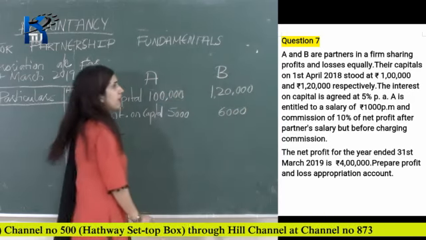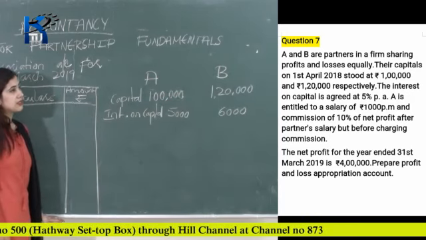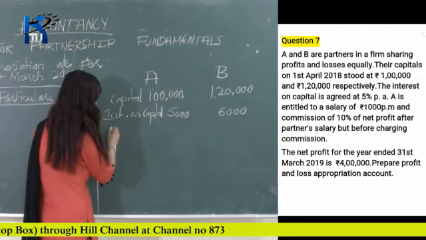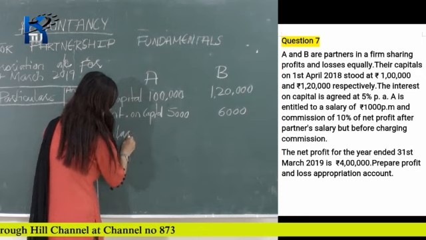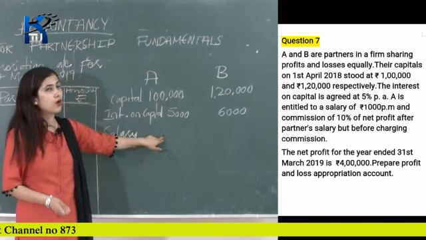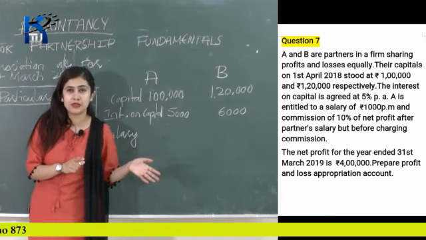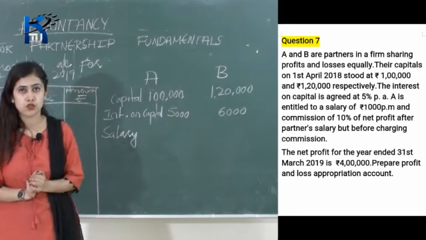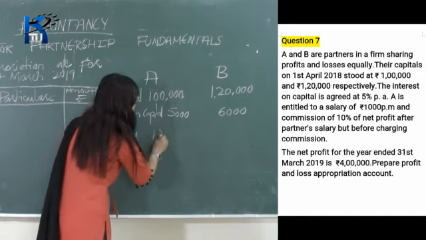Then after that, A is entitled to a salary of rupees 1,000 per month. So 1,000 per month means in a year he will get 1,000 into 12, that is equal to 12,000 rupees. So I'm writing 12,000 rupees here.